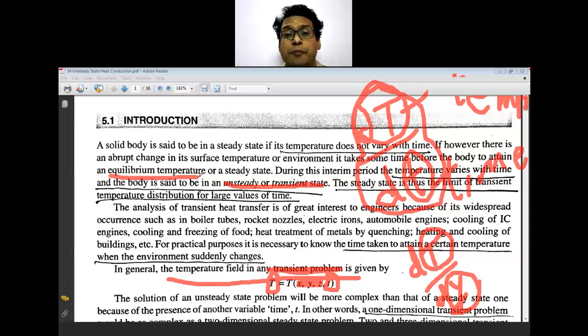Then the heat treatment of metals by quenching. Suddenly you require to reduce the temperature of the metal. That is what quenching is. So heating and cooling of buildings, all these are different examples that are there in your day-to-day life for these transient or unsteady state conduction problems. That is the time to attain a certain temperature when the environment is suddenly changed.